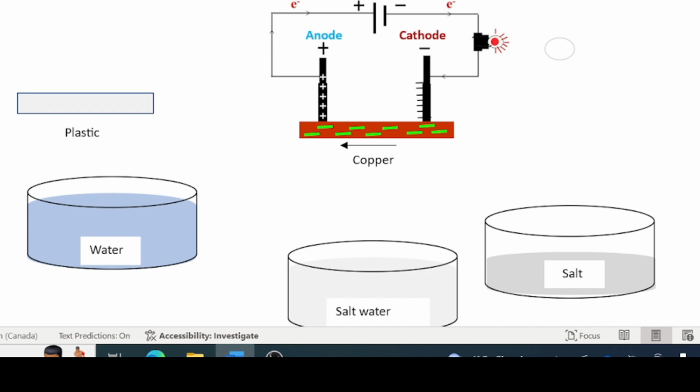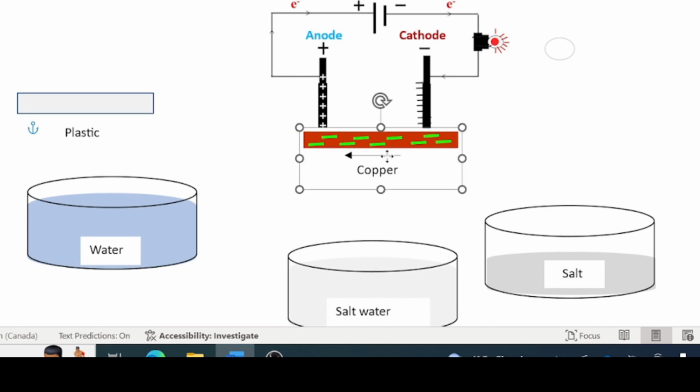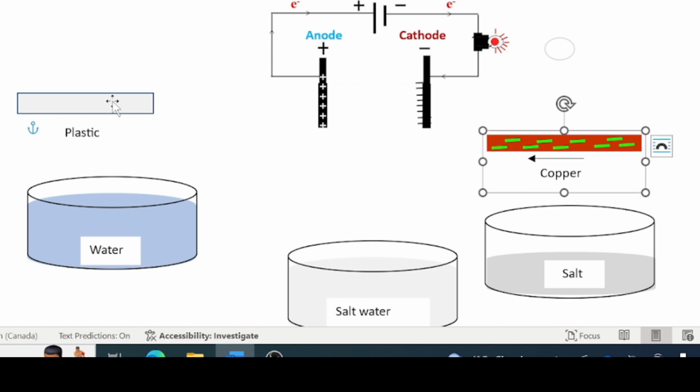So this is how metals conduct electricity. Any other substance's ability to conduct electricity can be tested. So let's say you have a piece of plastic here.